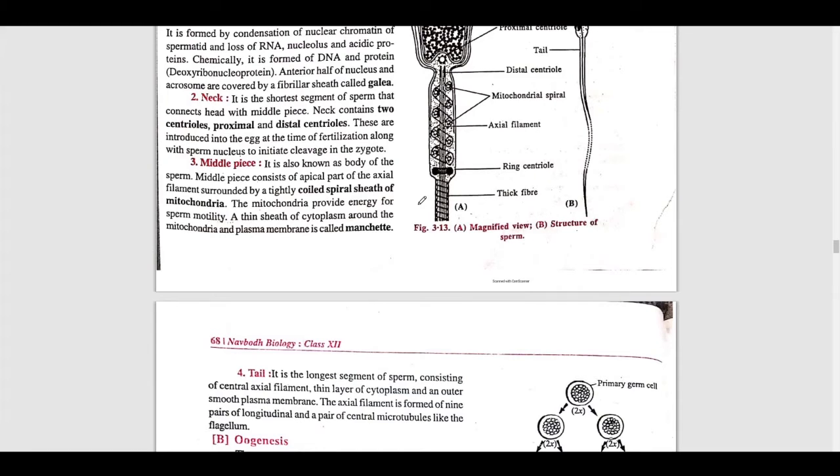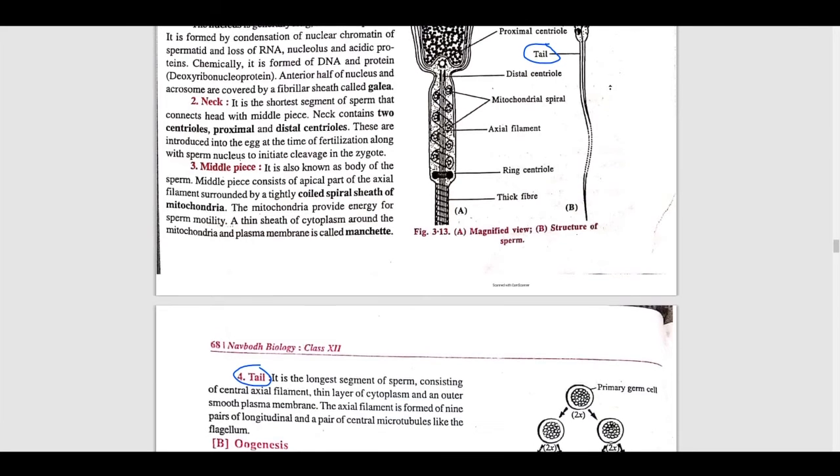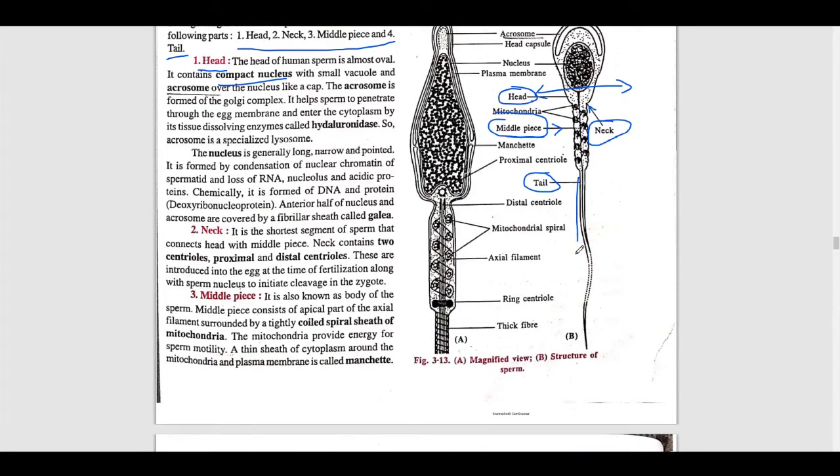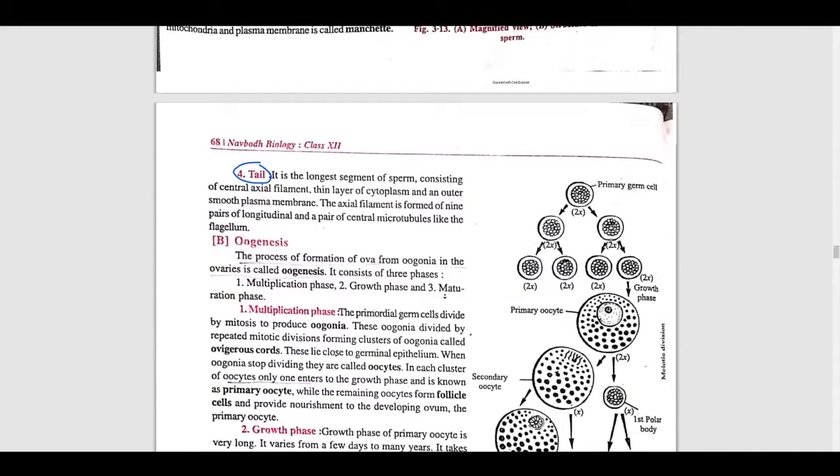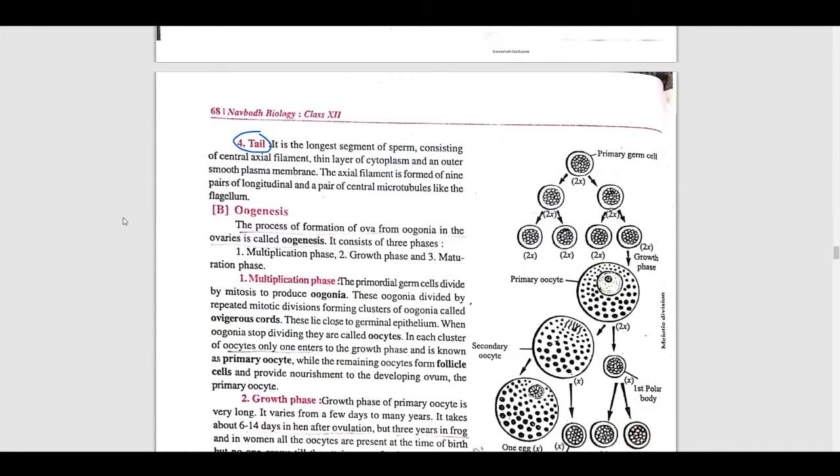Now come to the last and fourth part, the tail. It is the longest segment of the sperm, consisting of a central axial filament and a thin layer of cytoplasm, with a smooth plasma membrane on the outer side. So here we have completed the structure of sperm, right?